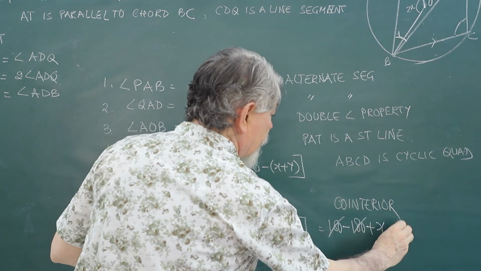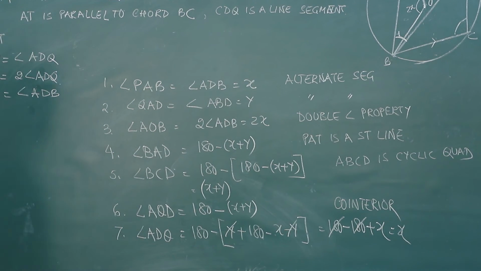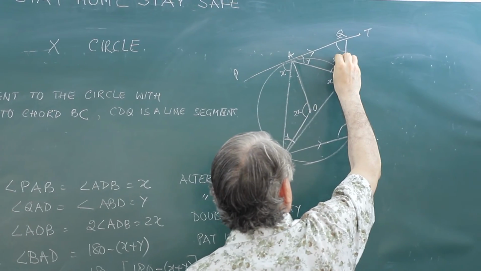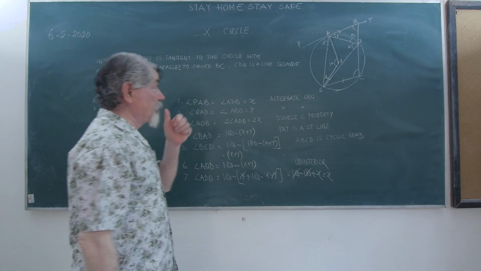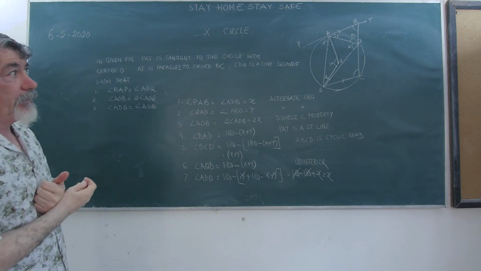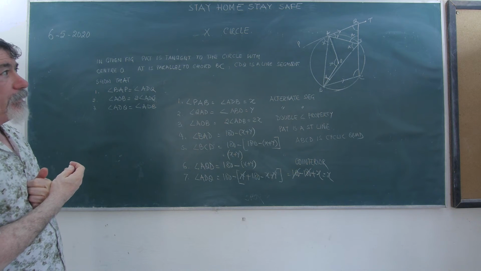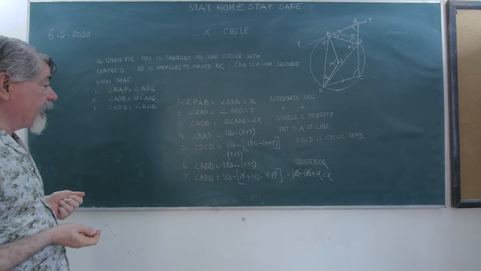So this angle comes out to be how much? X. ADQ comes out to be x. This angle also comes out to be x. AD comes out to be equal to x.